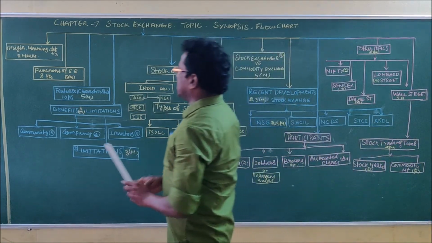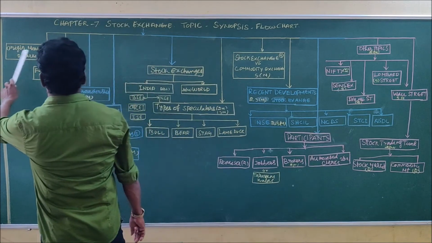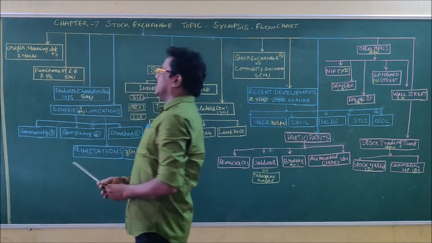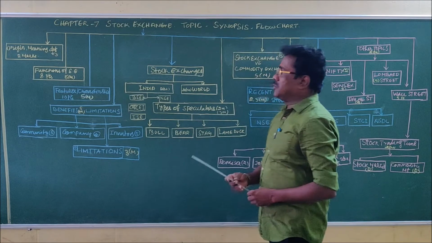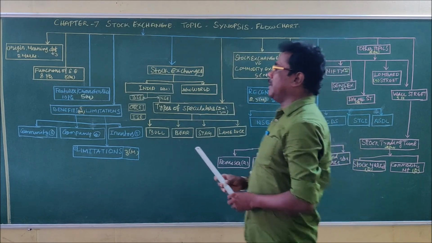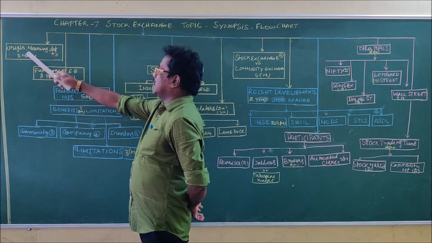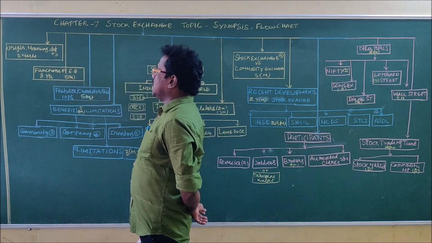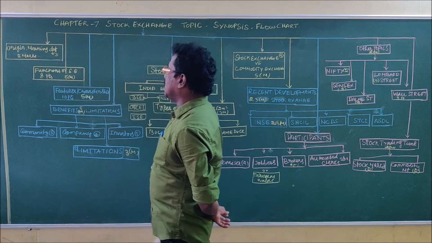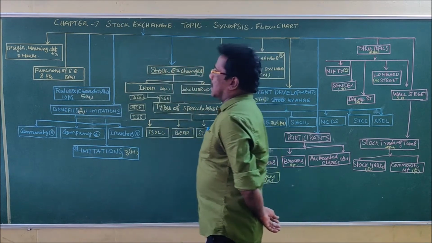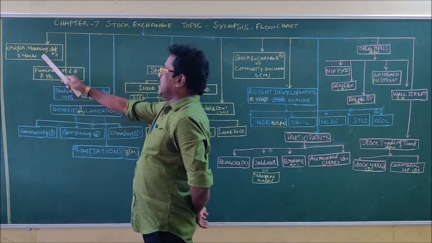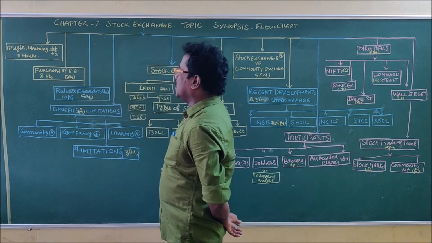First of all, the first topic is origin and development. Origin, meaning and development. It is a very important topic for 2 mark questions. The 2 mark questions will be asked from the origin of stock exchange, the meaning of stock exchange, and the definition of stock exchange. So the meaning of stock exchange is one 2 mark question, and the definition is also one 2 mark question.